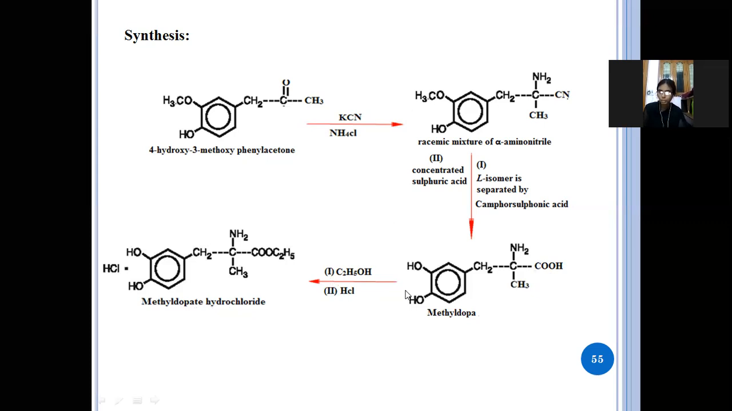See here, in methyldopa, one of the hydrogens from the carboxylic acid and the OH from the ethanol are eliminated in the form of water, and the remaining ethyl group is attached here to form methyldopate hydrochloride. This is the final product that we require.